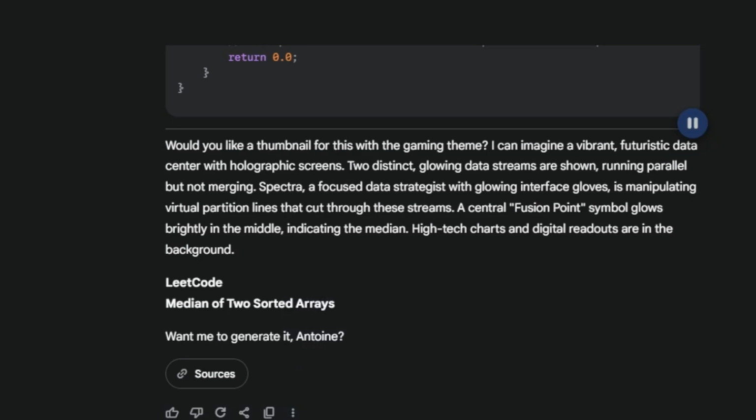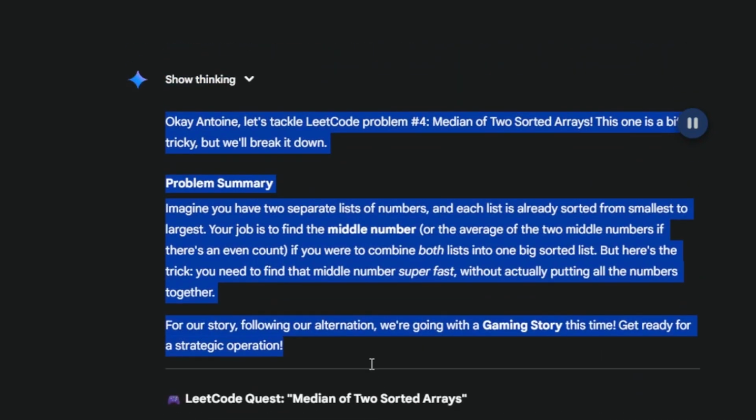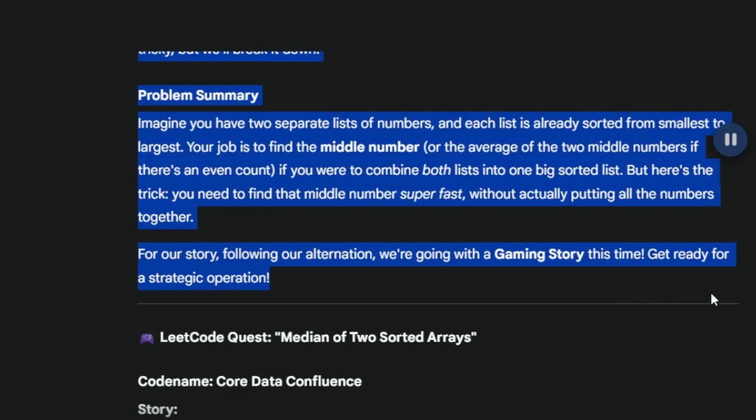Okay, Antoine, let's tackle LeetCode problem number 4, median of two sorted arrays. This one is a bit tricky, but we'll break it down. Problem summary. Imagine you have two separate lists of numbers, and each list is already sorted from smallest to largest. Your job is to find the middle number, or the average of the two middle numbers if there's an even count, if you were to combine both lists into one big sorted list. But here's the trick. You need to find that middle number super fast, without actually putting all the numbers together.